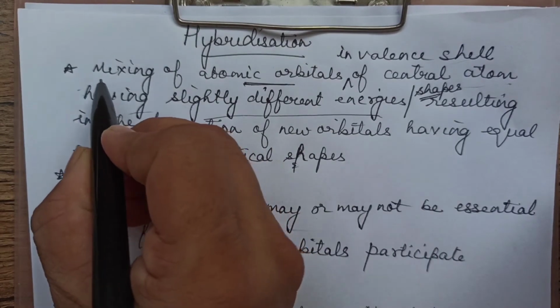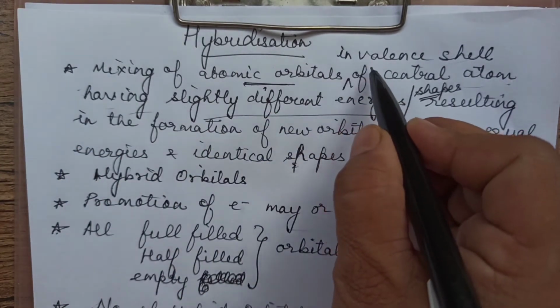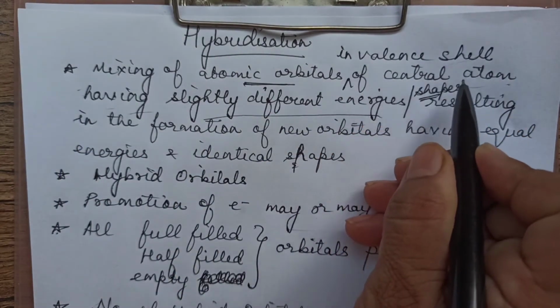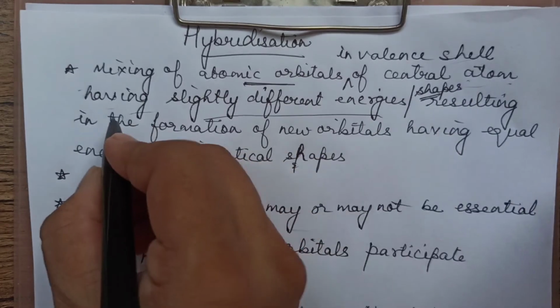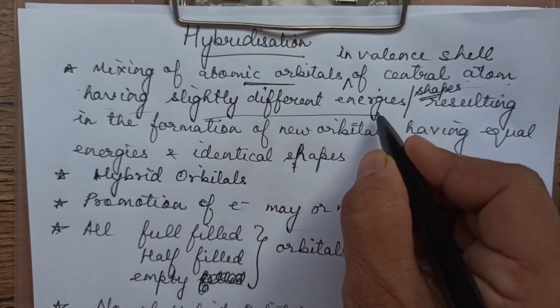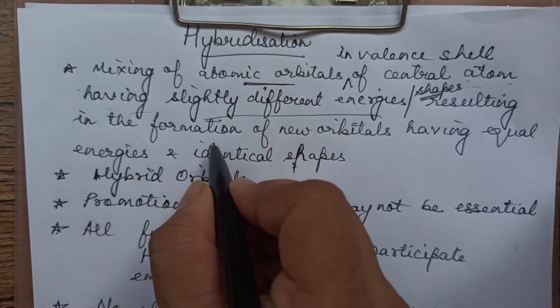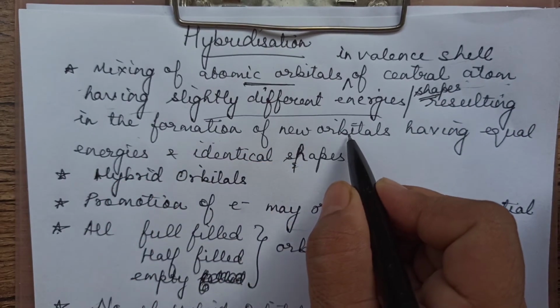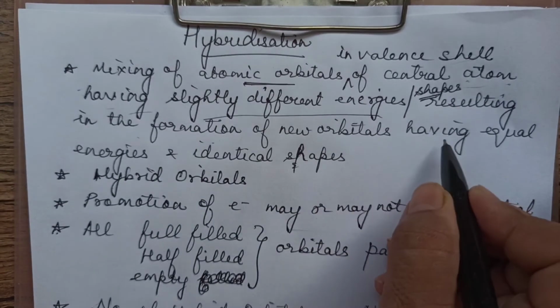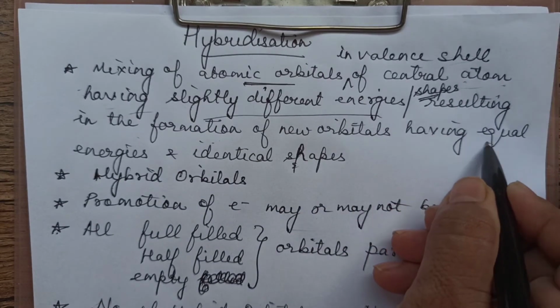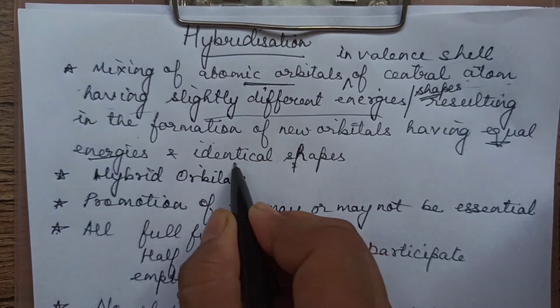So what are we saying? Mixing of atomic orbitals in the valence shell of central atom having slightly different energies and shapes, resulting in formation of new orbitals. Now when they mix, they form new orbitals, and all new orbitals have equal energies and identical shapes.